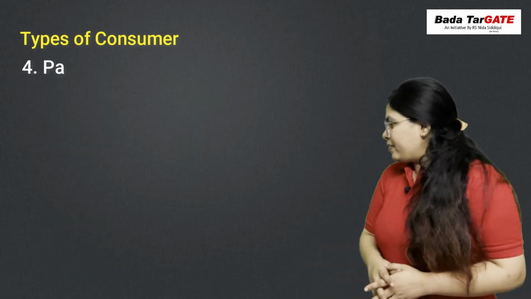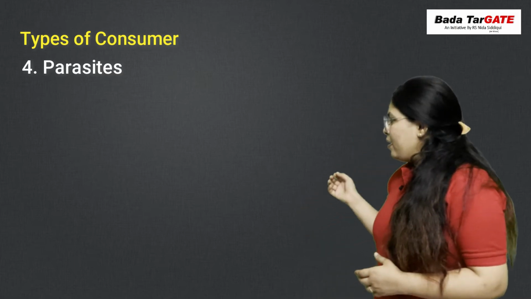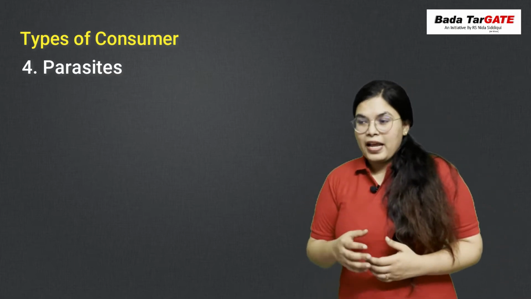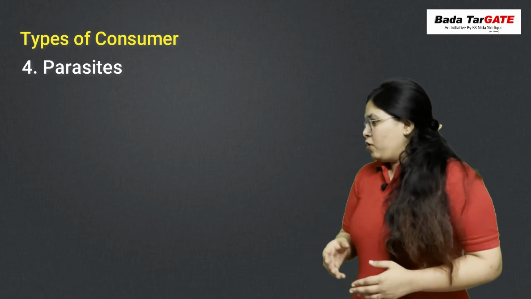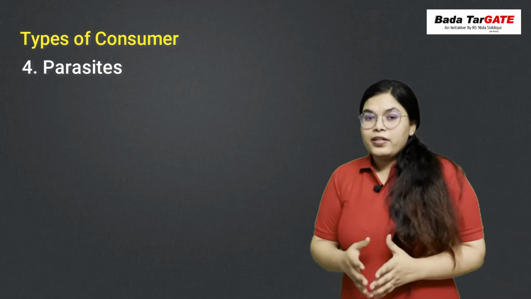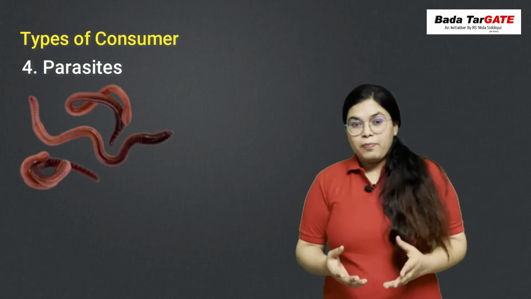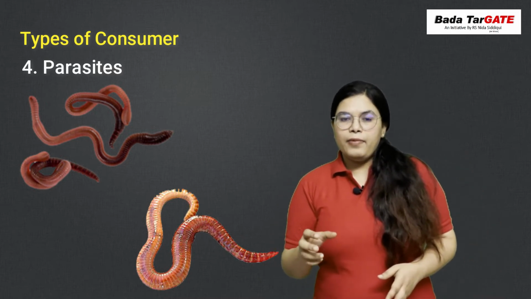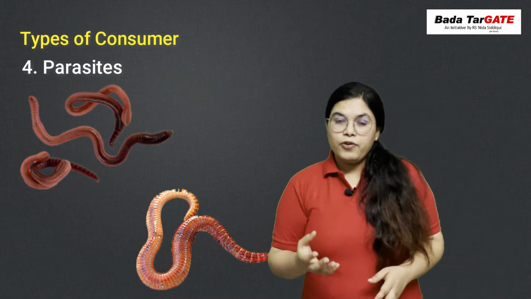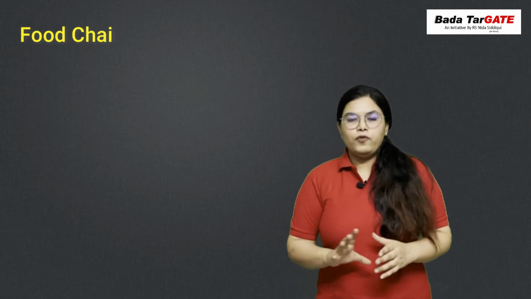Now comes the parasites. These are a special category of consumers that just interact with the host and utilize nutrients from the host itself without killing it. So in parasites, what are the different examples? We have roundworms, tapeworms. These are present in the intestine of a human being and are able to take nutrients from the body and live their life. So now comes the food chain and food web.